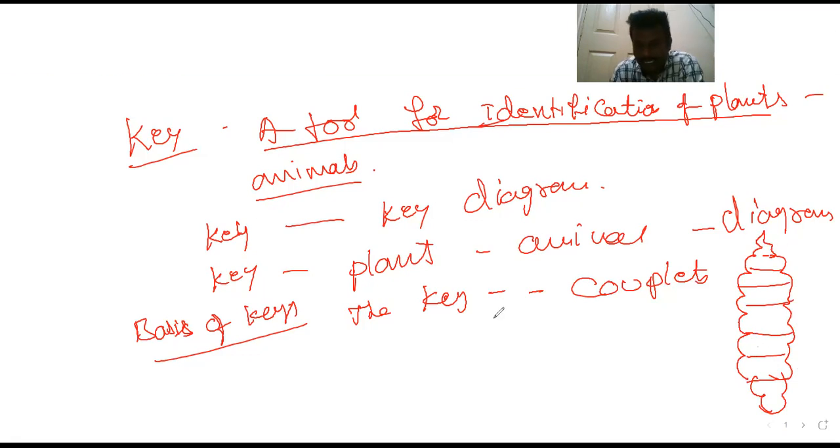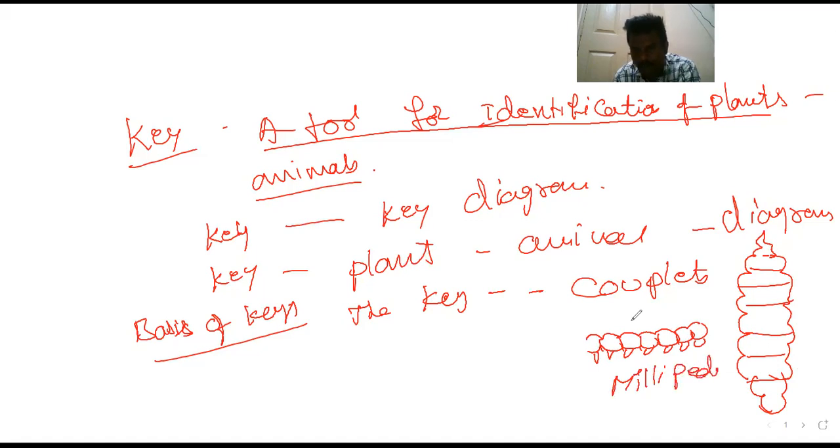This one is a millipede. By seeing this picture, we can identify the organisms. So the basis of keys is contrasting characters, and those contrasting characters are called couplets.